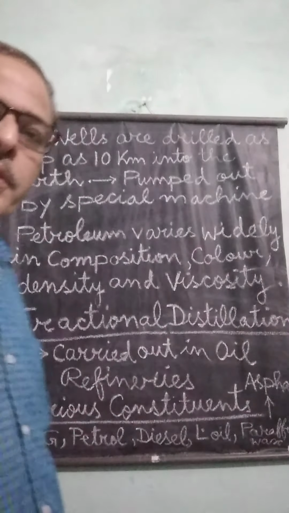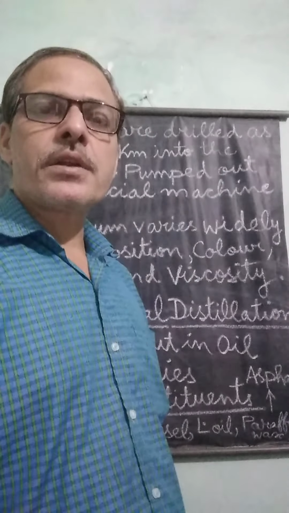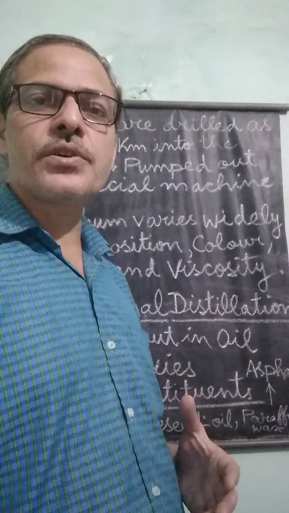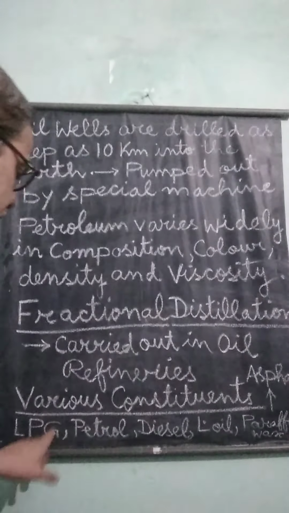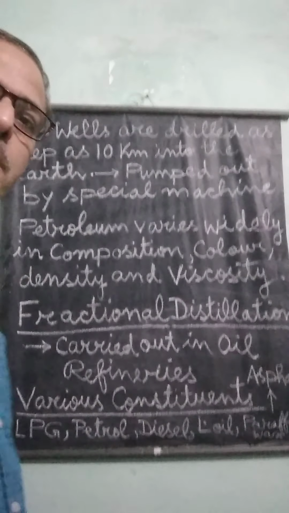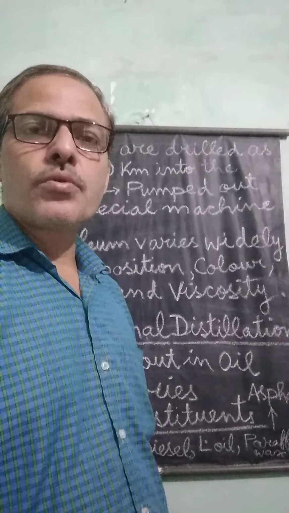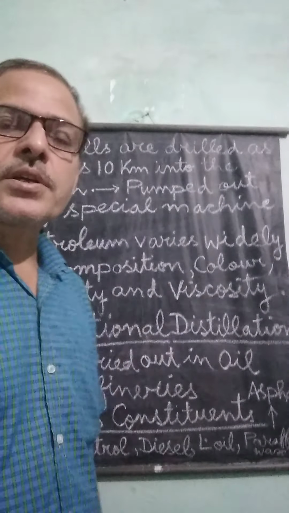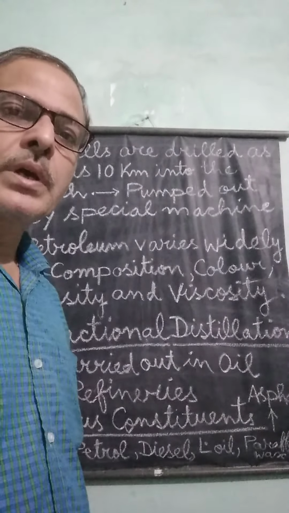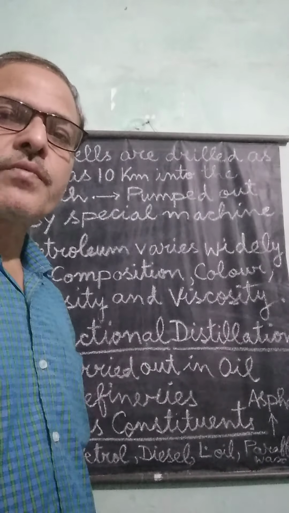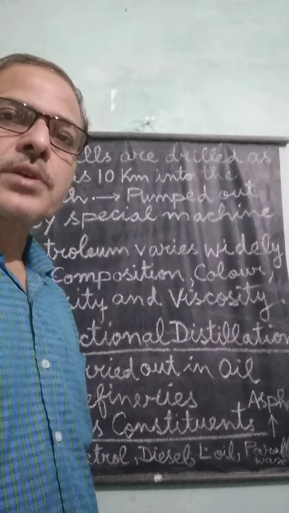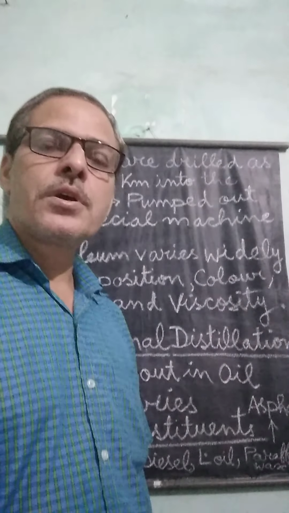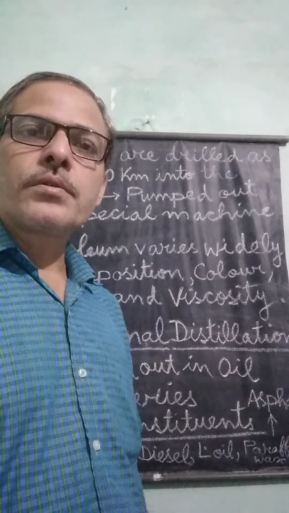In our homes, the red color cylinder which we are using is filled with this LPG, which we use in our kitchen for cooking and heating things. And this LPG is a very good fuel as compared to traditional fuels like coal and wood.